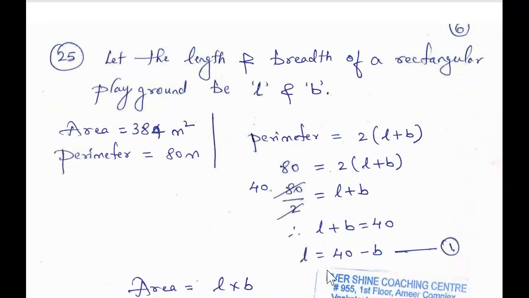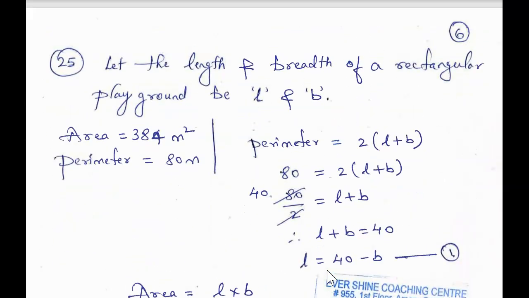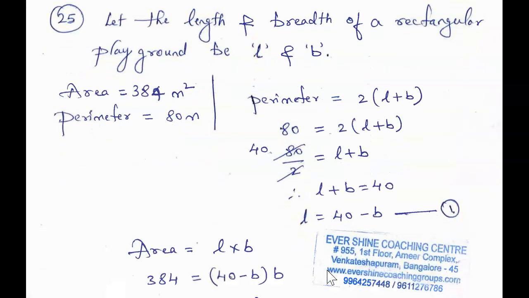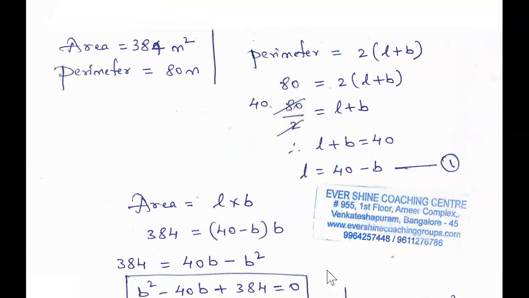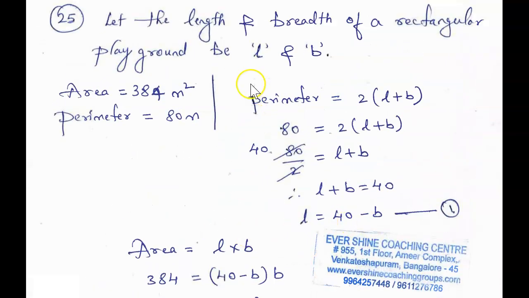This is question number 25. Again you can see here. Okay, I hope you all can understand, but children, I have not highlighted this formula. Please try to write it in a box here. Perimeter is 2 times length plus breadth. This is the formula to find the perimeter. And area is length into breadth. This is the formula. Try to highlight this. I have not highlighted here. Please try to highlight both the formulas.